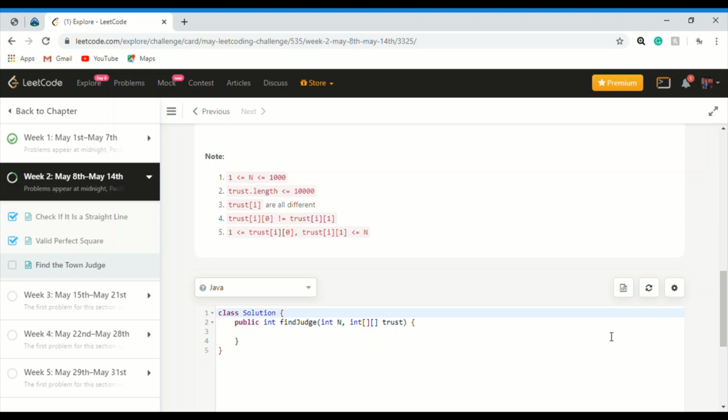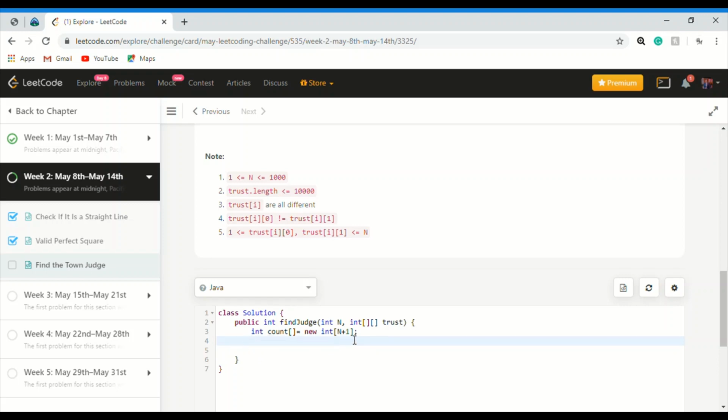Here we are taking the count array: int count equal to new int n plus 1. This is the count array.